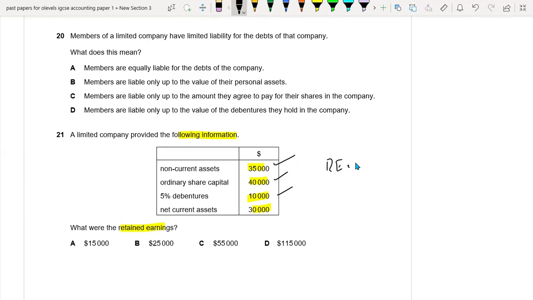So there is basically ordinary share capital, which is 40,000. Add back the 5% debentures, which is 10,000, and deduct the non-current assets, which is 35,000. So we will have the retained earnings. So our retained earnings is equal to 30,000.